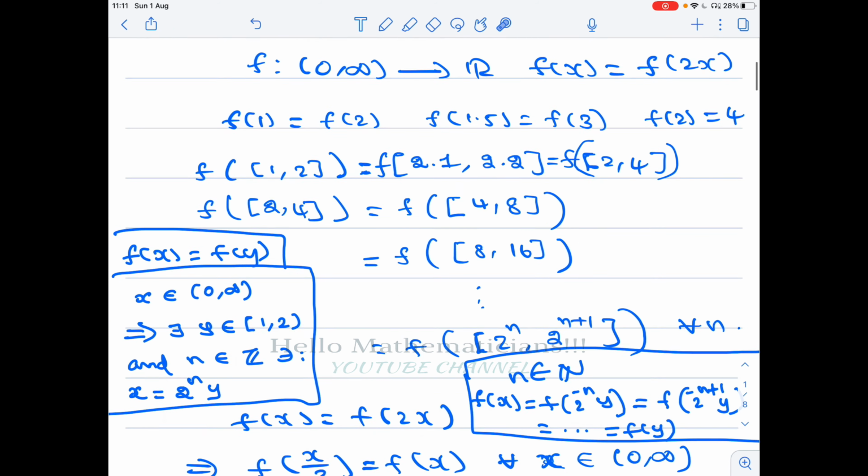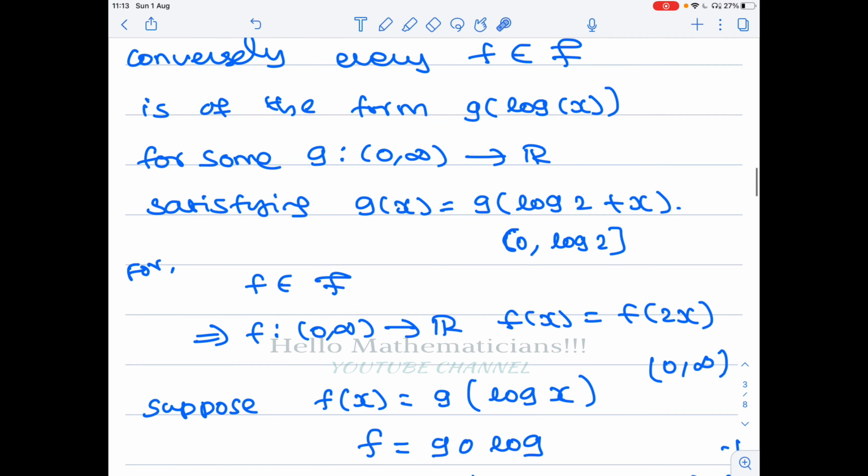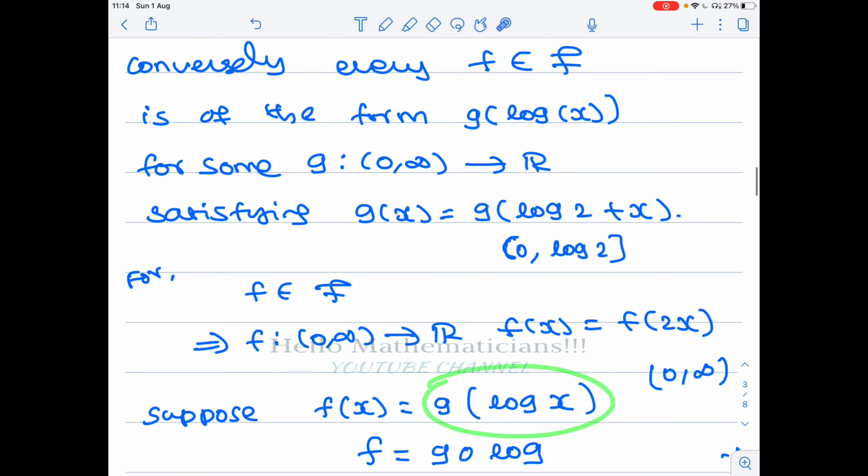What about boundedness? Now g is a continuous function and it is a continuous periodic function with the period log 2. It is a simple exercise. You can prove that any continuous periodic function is a bounded function. Now even though you are composing log x with g, and log x is an unbounded function, since g is a bounded function, overall g composed with log x is a bounded function. Therefore, since every element of script f is of the form g of log x for a periodic function g of period log 2, we get that every f belonging to script f is also bounded.